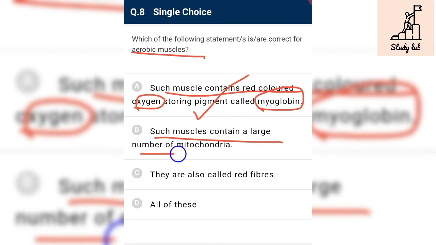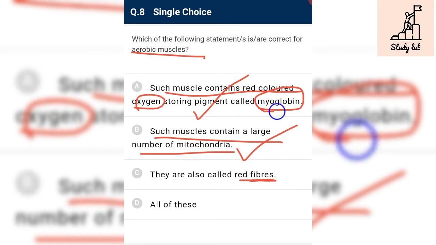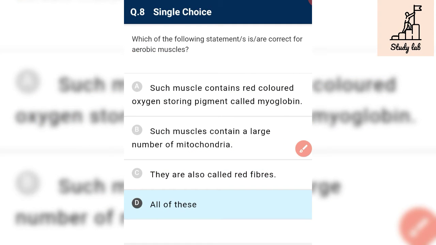Yes, because they have a large amount of oxygen, and to utilize it they need more mitochondria. They are also called red fibers because of the presence of myoglobin, which is a relative of hemoglobin. So all of these are correct.